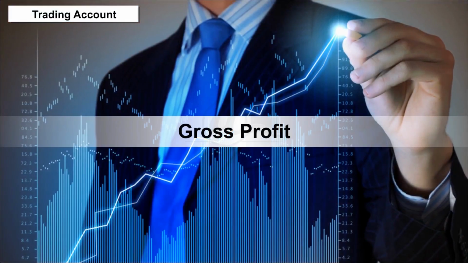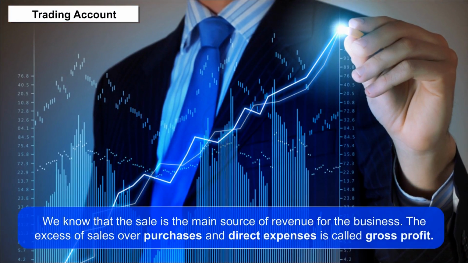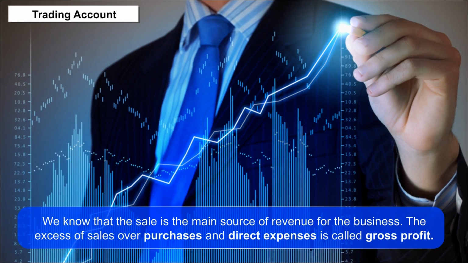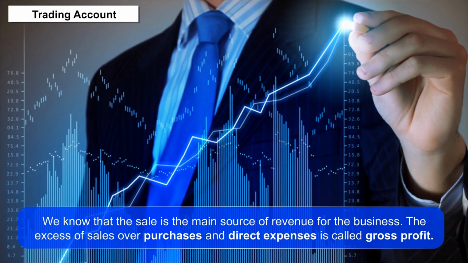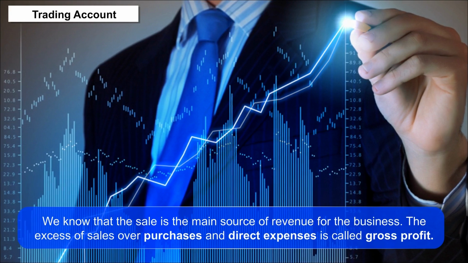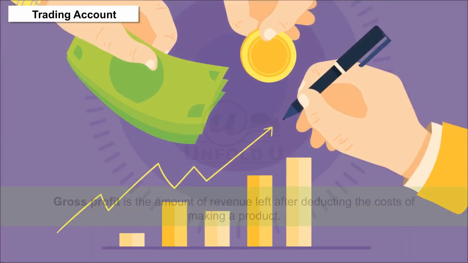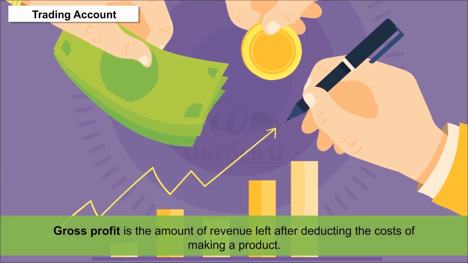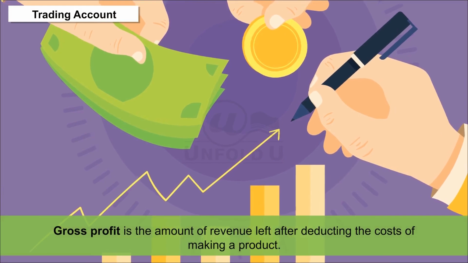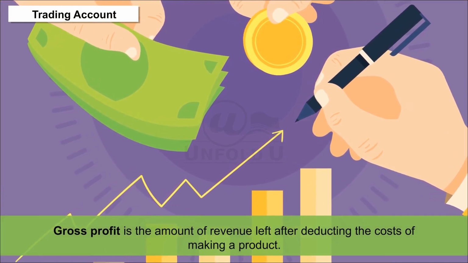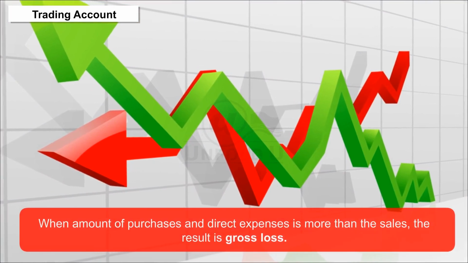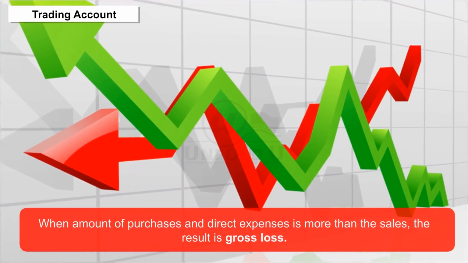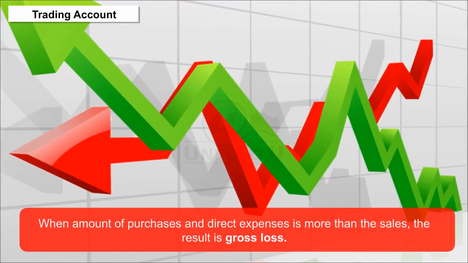Gross profit. We know that the sale is the main source of revenue for the business. The excess of sales over purchases and direct expenses is called gross profit. Gross profit is the amount of revenue left after deducting the costs of making a product. When the amount of purchases and direct expenses is more than the sales, the result is gross loss.